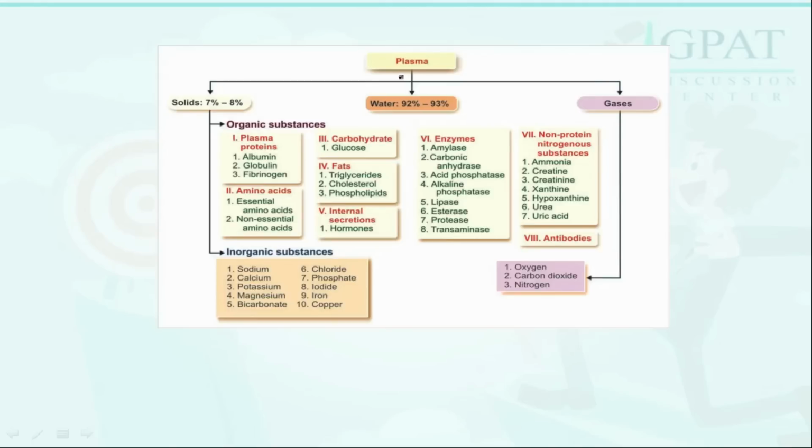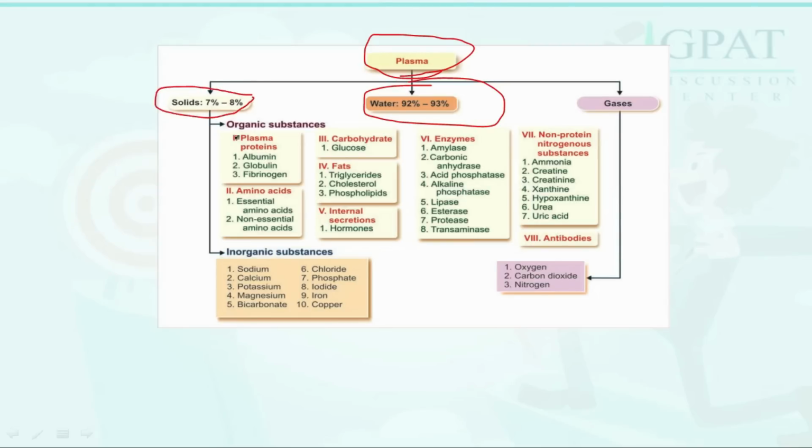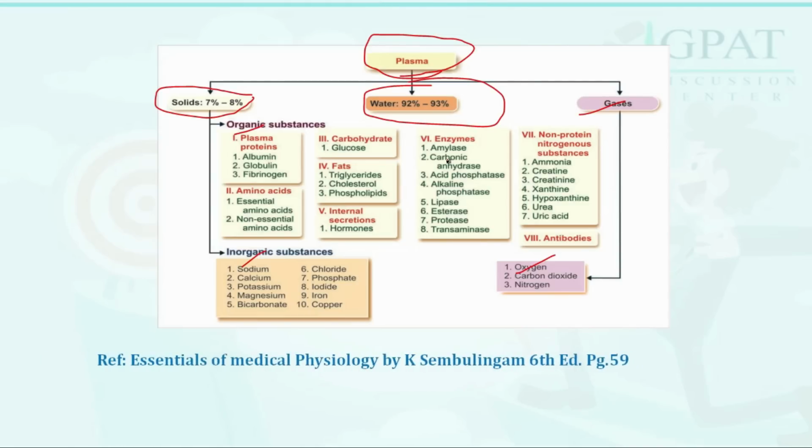Plasma consists of 90 to 93% water, and a solid content which includes organic substances and inorganic substances. The third one is gases, these are oxygen, carbon dioxide and nitrogen. So the correct answer is water, meaning plasma consists mainly of water, 90 to 93%.